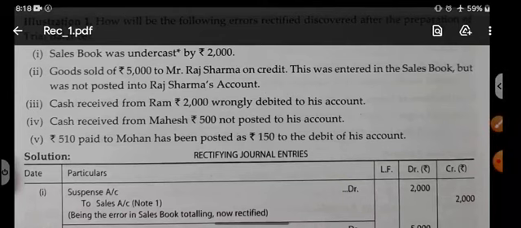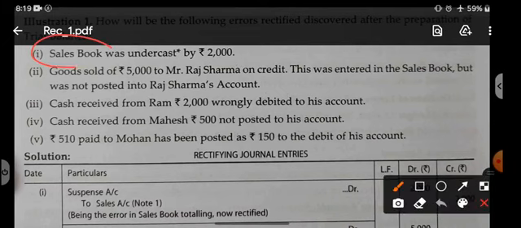First of all, we should know whether the sales book is normally debited or credited. The sales book is a part of the journal, a book of original entry. We have discussed many times that the sales account is always credited because it is a revenue item.